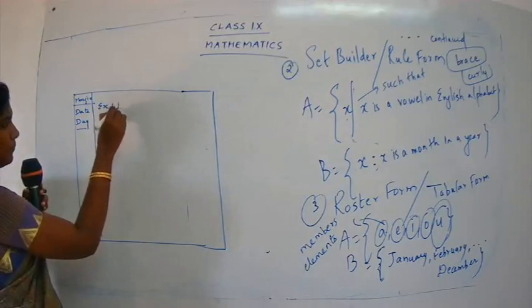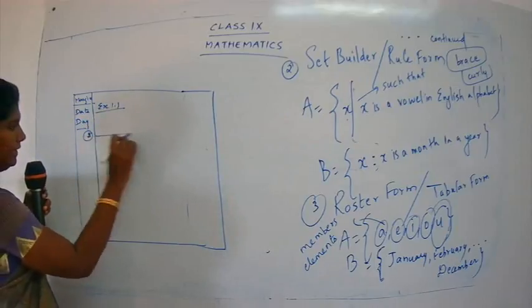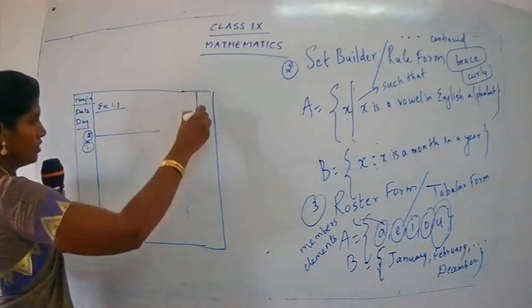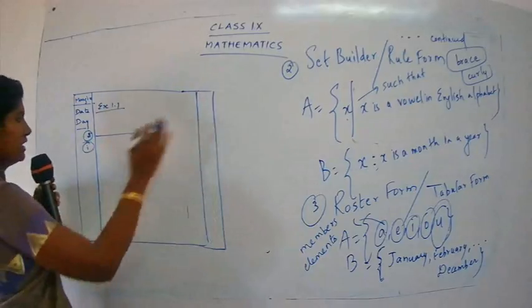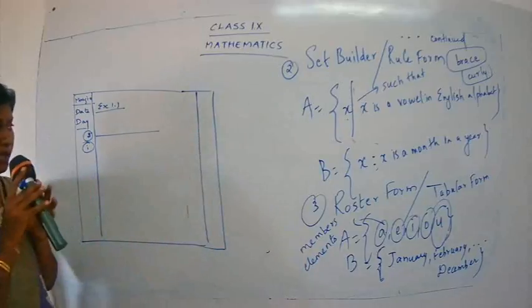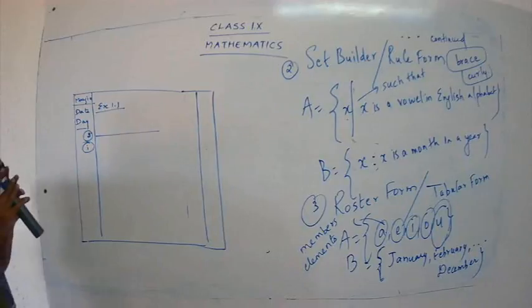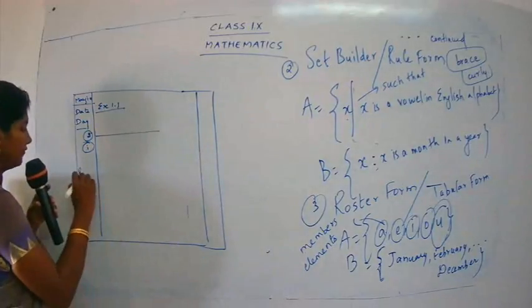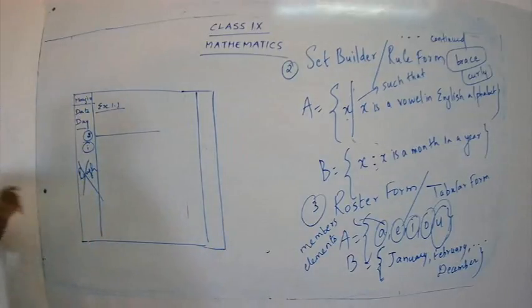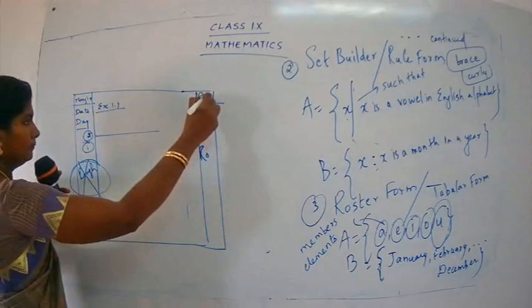Suppose you are doing exercise 1.1, write exercise 1.1 question number 2 and write the heading, then sum number 1, the first sub part. And here we have to draw a small rough work. If we do any calculations, we can just do the rough calculations over here. And nobody is going to do the rough calculation in this, what, margin. I have seen that many people have a habit of doing rough work over here. So that is wrong. Rough work should not be done in the margin. Whatever rough work you have, it should be done in the rough column.